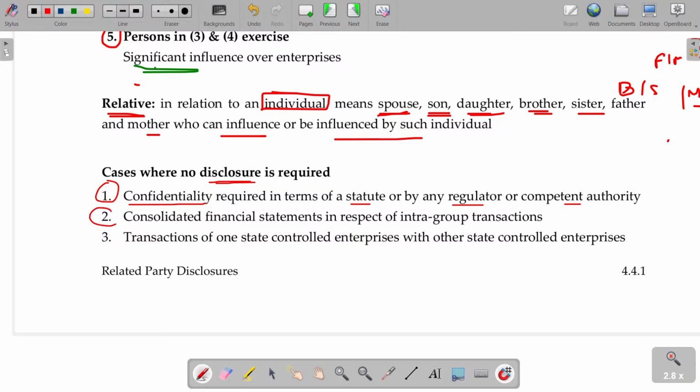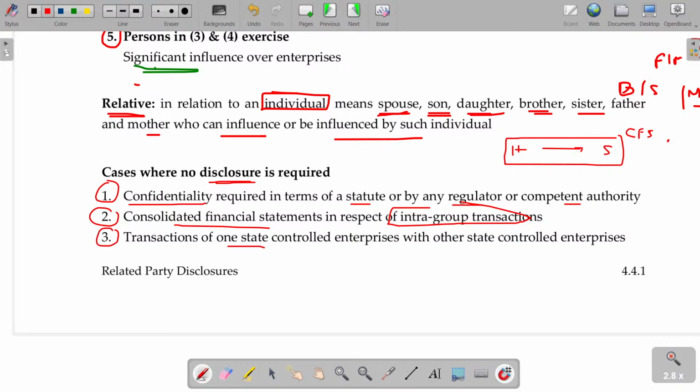And consolidated financial statements in respect of intra-group transactions. For example, H and S, holding and subsidiary. These two are related parties, but you are preparing a consolidated financial statement. All these things are going to be merged there, so it is disclosed automatically. Then you need not disclose separately.